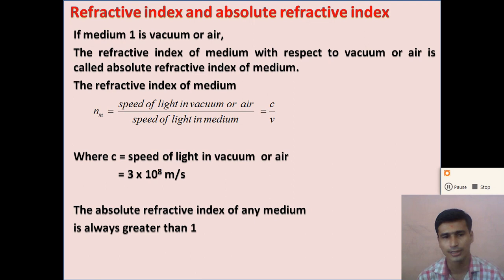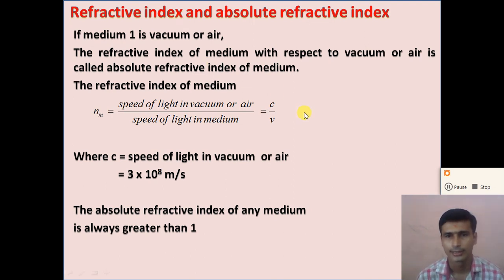So dear student, the absolute refractive index of a medium is always greater than 1. The speed of light in air is the maximum, while the speed of light in any other medium is smaller than the speed of light in a vacuum. So the refractive index of any medium is always greater than 1.